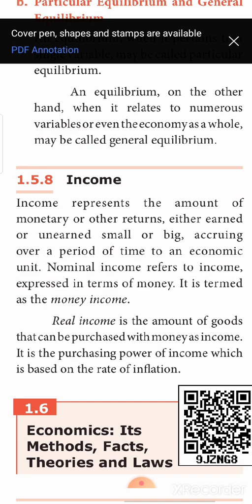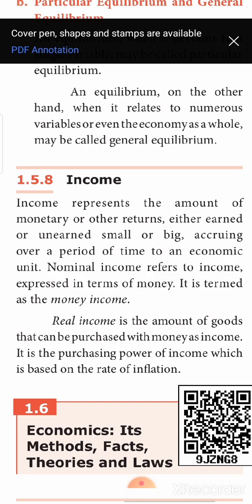Let me take a portion of your income. Let me take 10,000 rupees. With 10,000 rupees, let me assume you are buying 5 jeans. Now, these 5 jeans which you are buying for 10,000 rupees decide your real income. You are able to buy 5 jeans with 10,000 rupees, which cost 2,000 per jean.